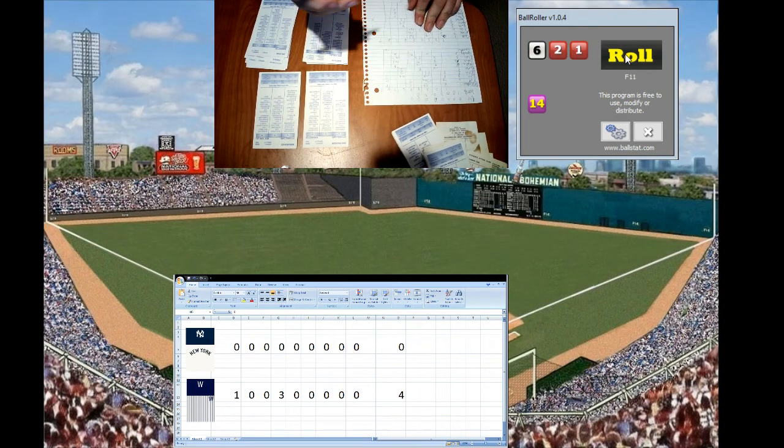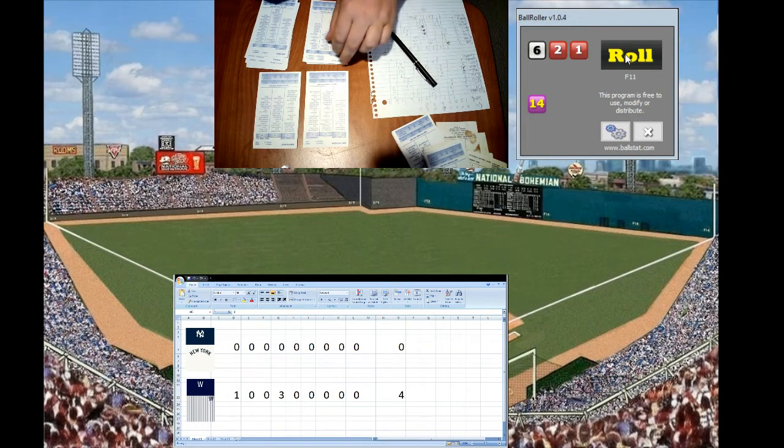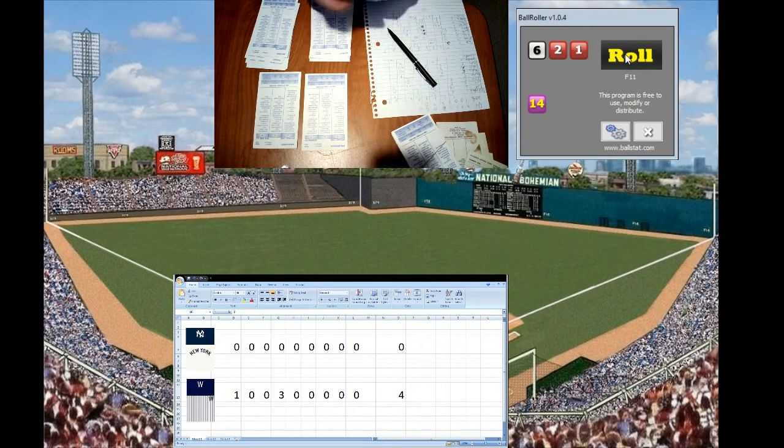So no runs, no hits, a walk. We go to the bottom of the 8th. Washington leads 4-0. So the Yankees will need a new pitcher now. And now let's see who the best possible pitcher will come in.